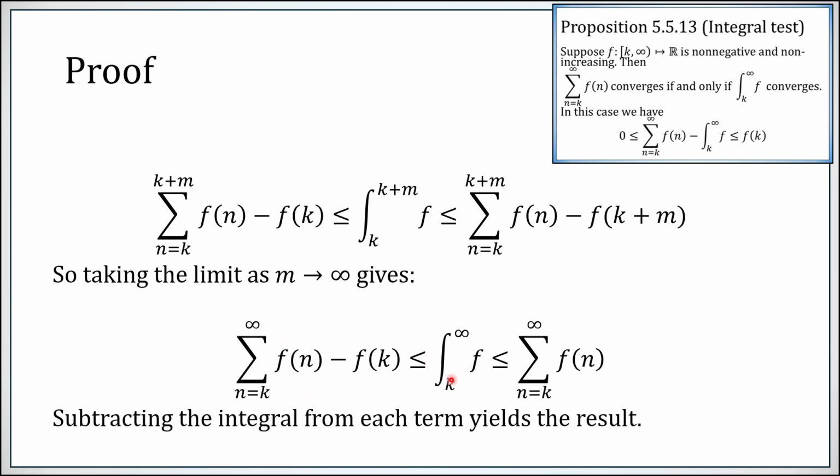Subtracting the integral from every term now gives us that, on the one hand, series minus integral is bigger than or equal to 0, or series minus integral is less than or equal to f of k, and that was the final claim we wanted to establish.